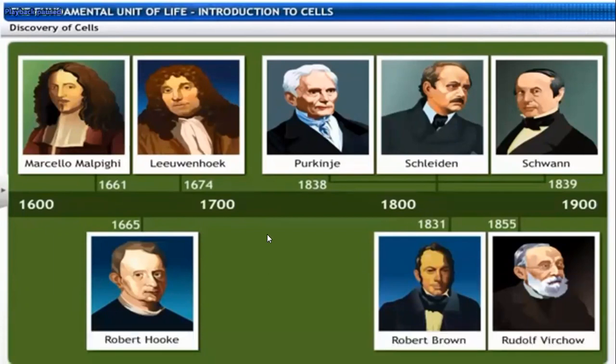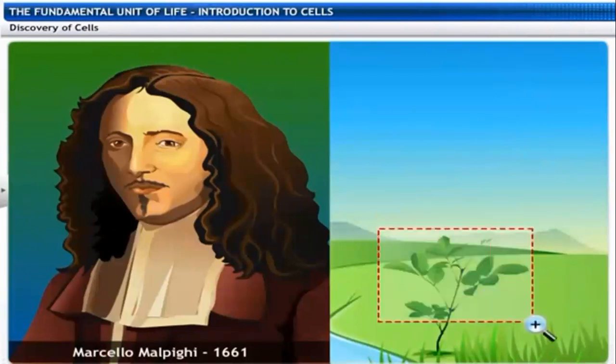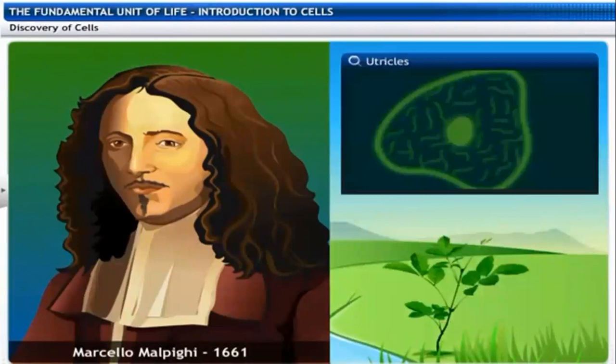Actually, the discovery of the cell started in the 16th century, with the invention of the microscope. Marcello Malpighi, a microscopist, in 1661 observed tiny structural units called utricles.